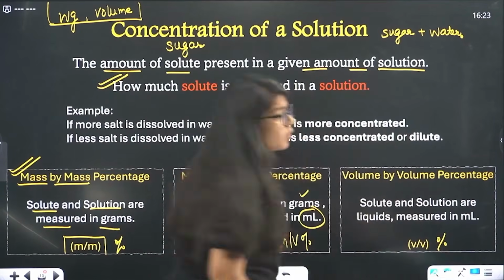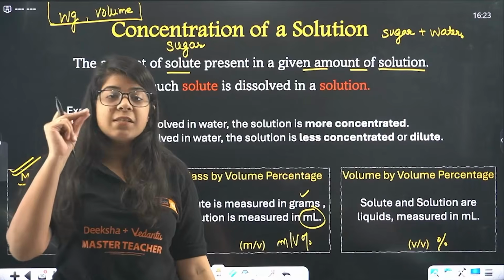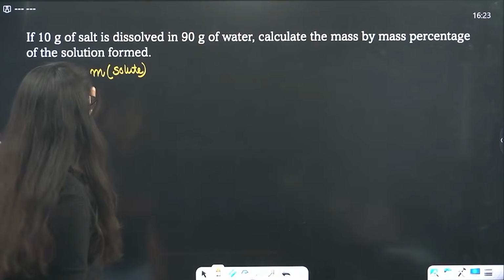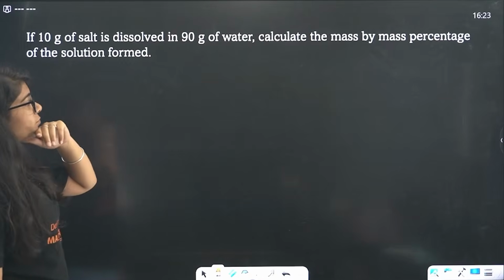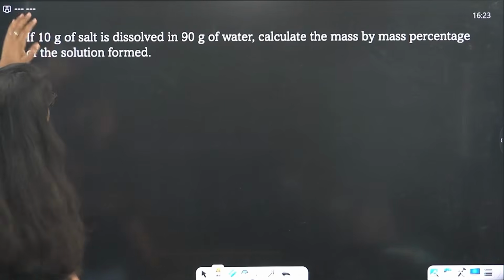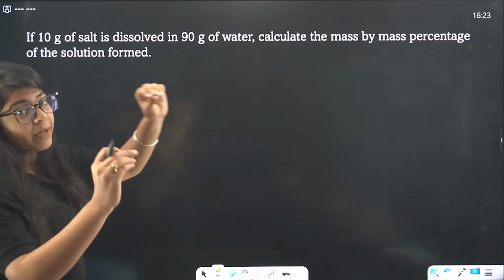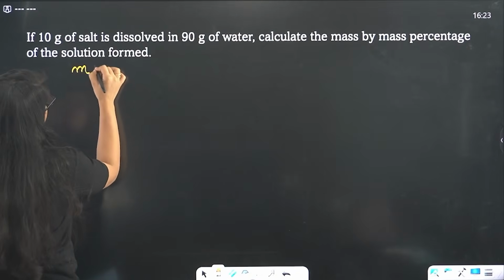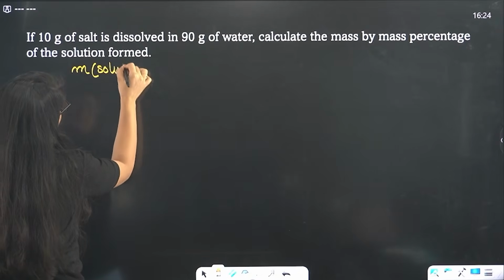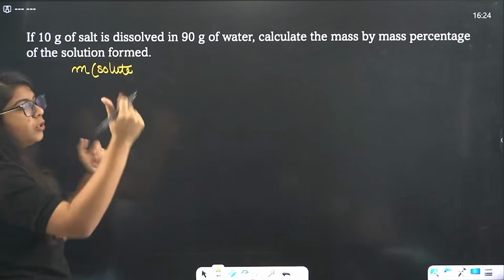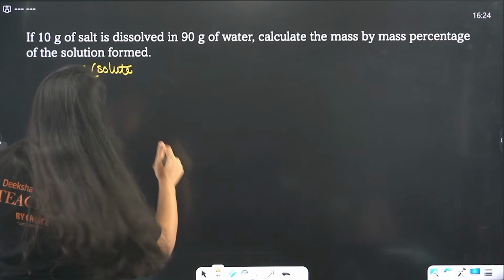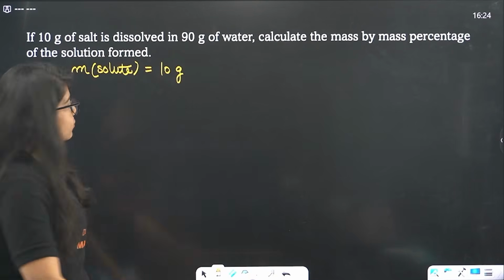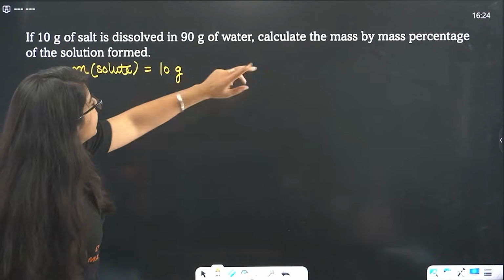Okay, let's look at some very important numericals. Now pay attention here. Numericals in this case, beta, are very important. Now read this very carefully. If 10 gram of salt, now in my class we read as we write, everybody knows. Now clearly we see that salt is a solute, right? So mass of solute is 10 gram. Then it is dissolved in 90 gram of water.